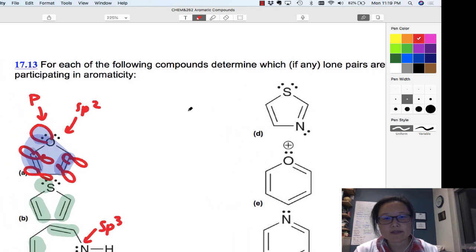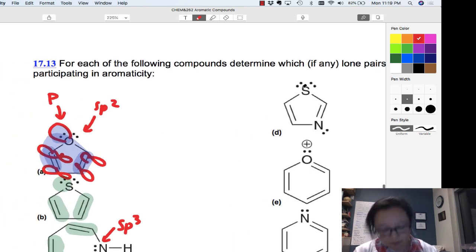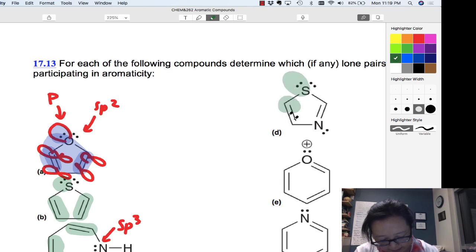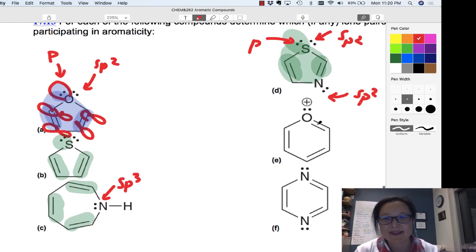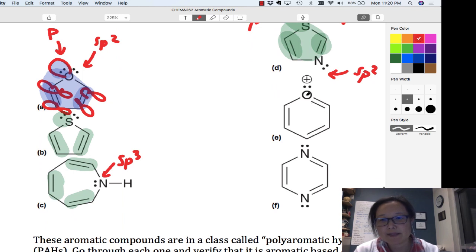For this one, I think you see it's very similar to part B. So we do want one of these involved right here. So that will be 6 pi electrons delocalized. That means that I have this one left for an sp2 if this one's part of the pi system, and this one will also have to be an sp2 because there's no room for it to be involved in the pi system because this pi bond is already taking up this nitrogen's p orbital. Right here, I'm looking at this oxygen's already using its p orbital, so this has to be a lone pair that's sort of stuck in an sp2 orbital here.